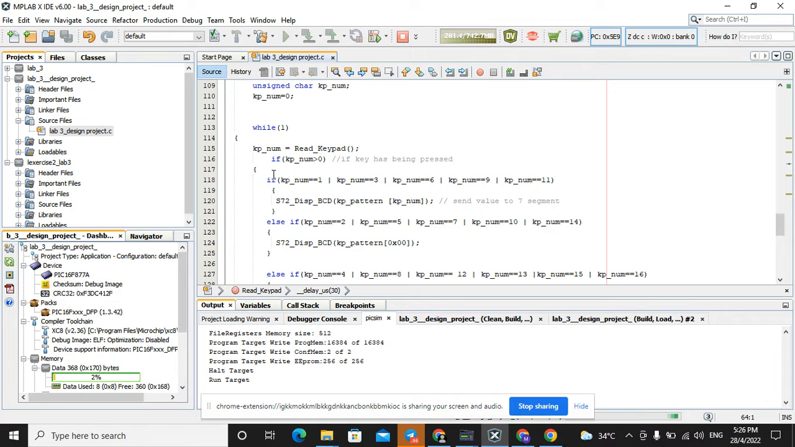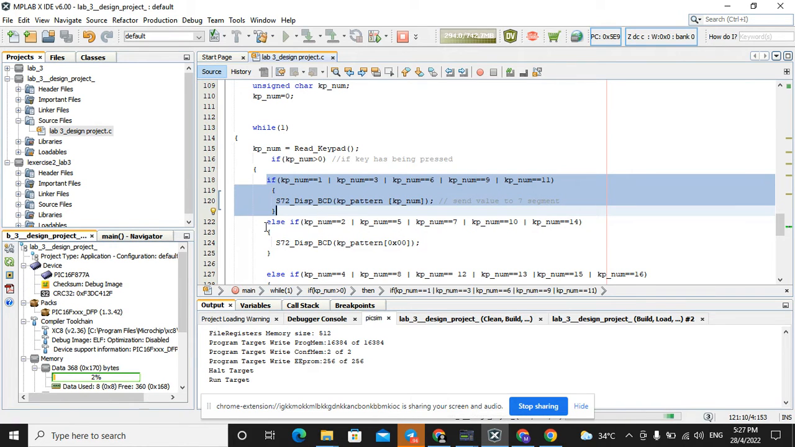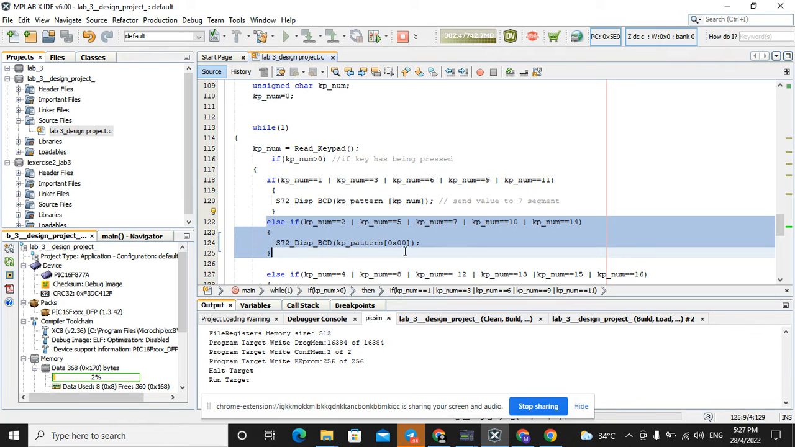And here is the design question answer. The first question is, if an odd number is pressed, display the value on the 7 segment display. So here is the coding for question number 1. Question number 2 is, if an even number is pressed, turn off all segments on the 7 segment display. And here is the coding for the second question.